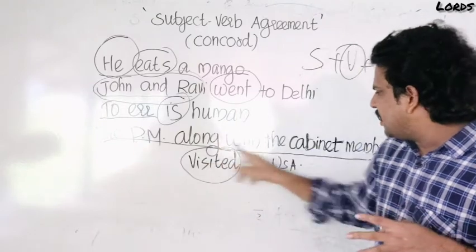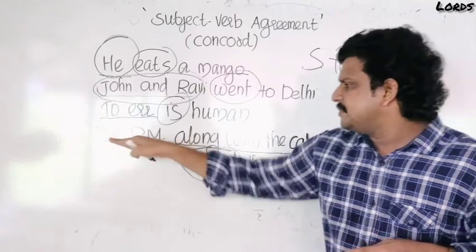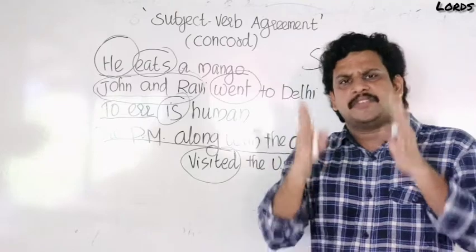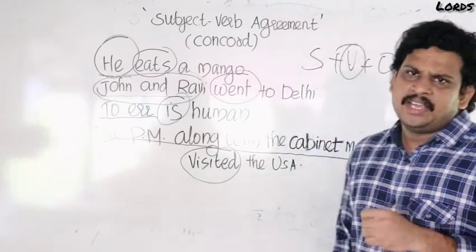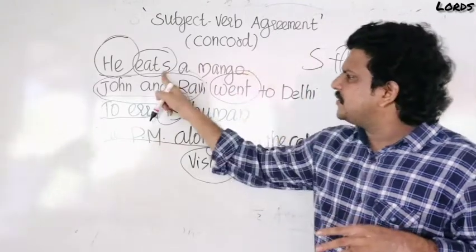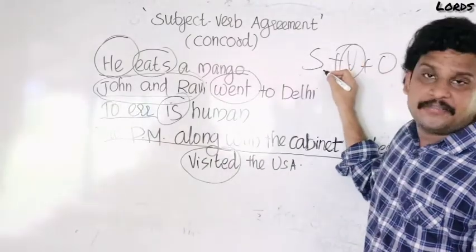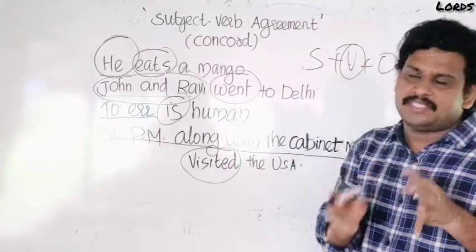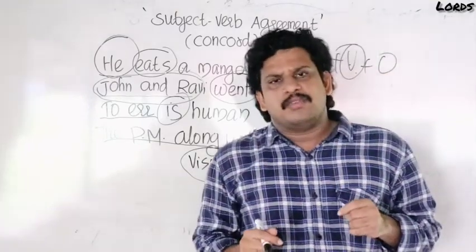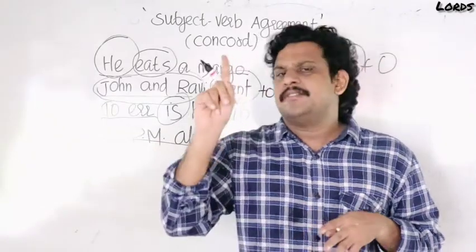The Prime Minister along with the cabinet members visited the USA. Which is the verb here? Visited. So the subject is the Prime Minister along with the cabinet members. The important part of a sentence is called a subject. How can we identify a subject? Find out the verb first, then the part of the sentence before the verb is called a subject. The reason is the form of an assertive sentence: subject plus verb plus object. Now you know what a subject is and how we can identify it. This is the first word.